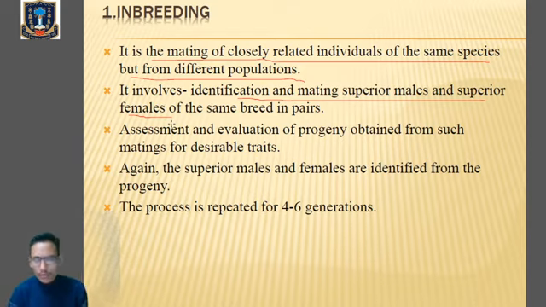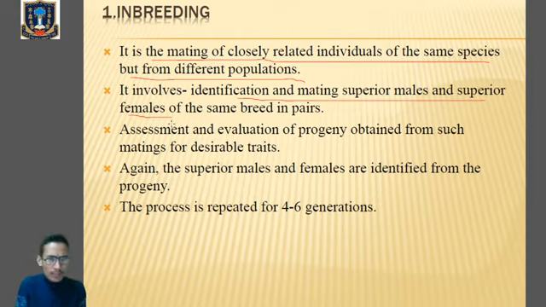If those characters are present in the male and female, then they are known as superior male and superior female. I have told you that for the female it is milk production, and for the male it is production of progeny and higher quality of meat. So this can be the criterion for the selection of superior male and superior female.